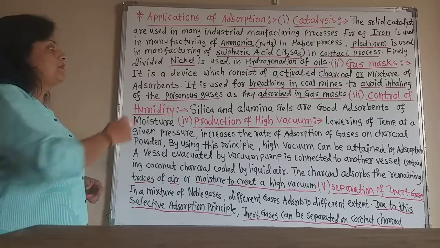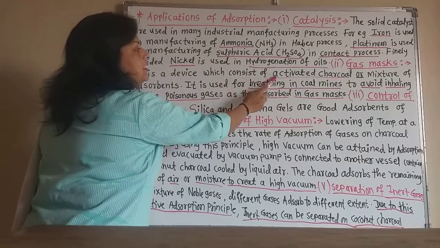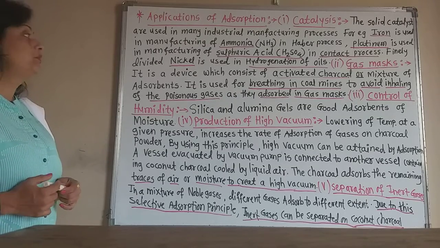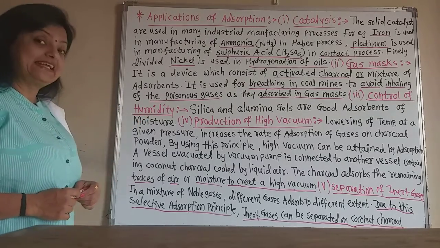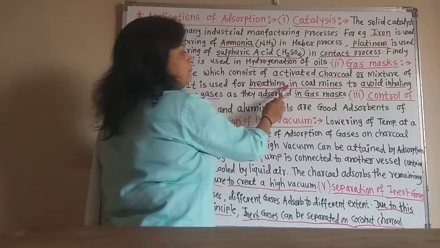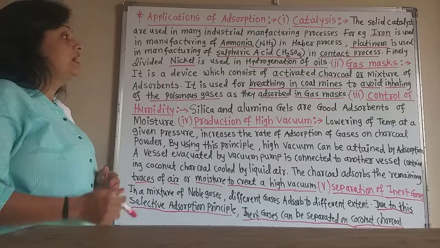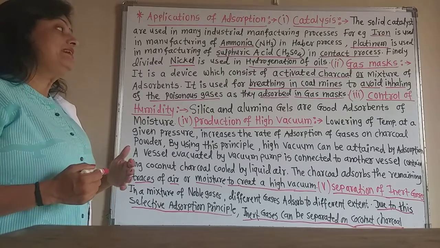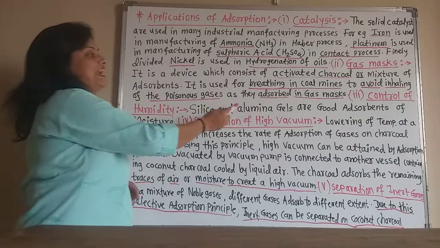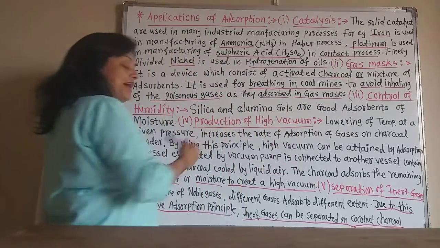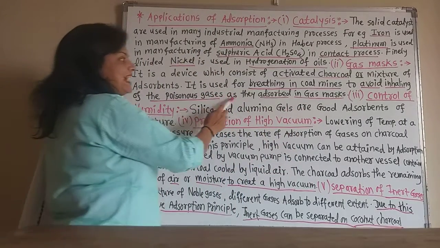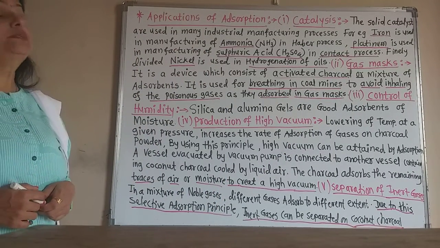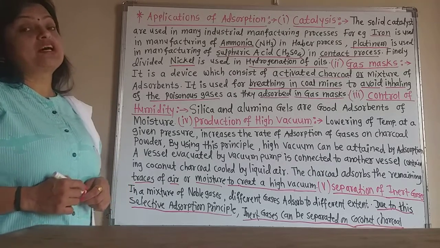So the gas mask is the device which consists of activated charcoal and a mixture of adsorbents. The gas mask is used for breathing in coal mines to avoid the inhaling of poisonous gases by the workers, because the poisonous gases get adsorbed in the gas masks, and in this way, to avoid inhaling poisonous gases, gas masks are used in the coal mines.